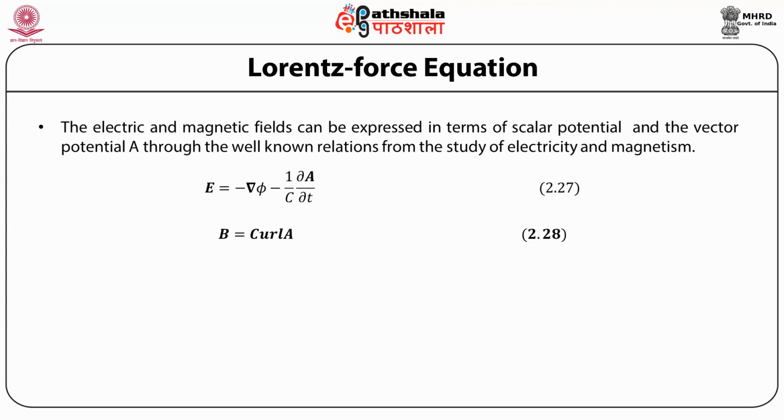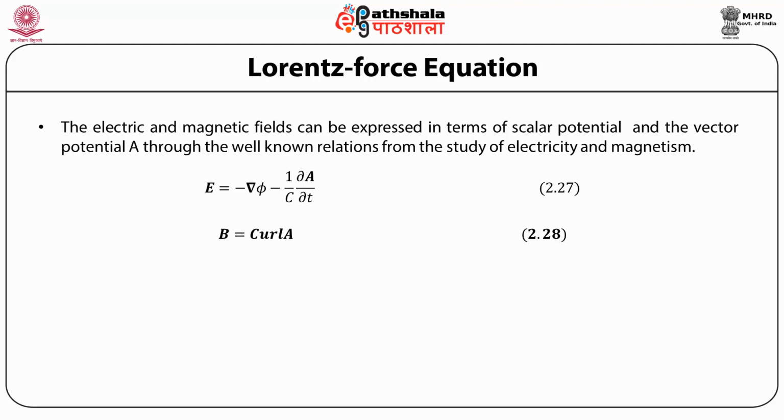The electric and magnetic field, we know, in turn can be expressed in terms of the scalar and vector potentials A and phi through the well-known relations from the study of electricity and magnetism, namely that B is equal to curl of A and E is equal to minus grad phi minus 1 upon c dA by dt.